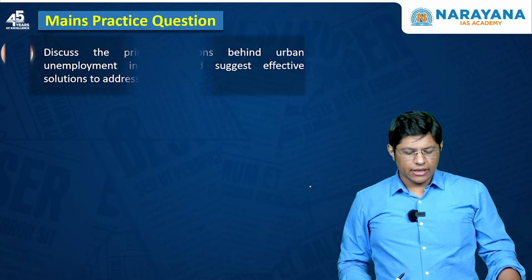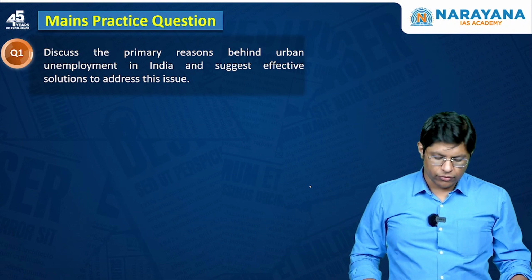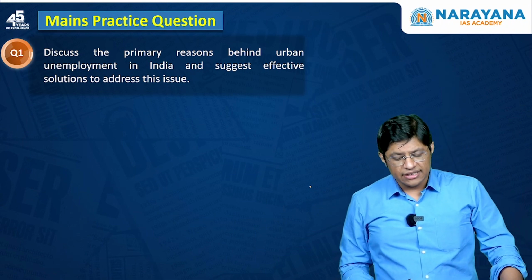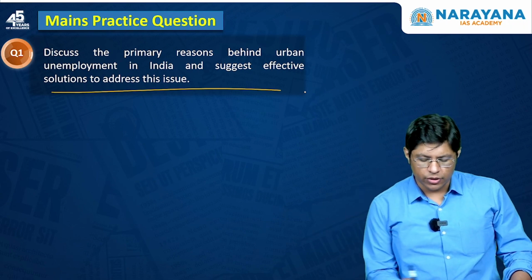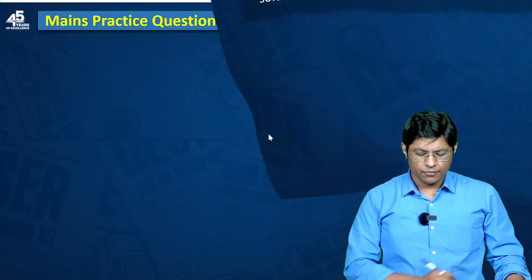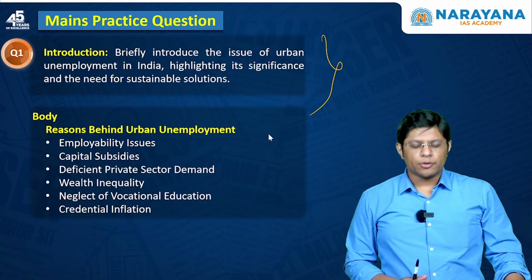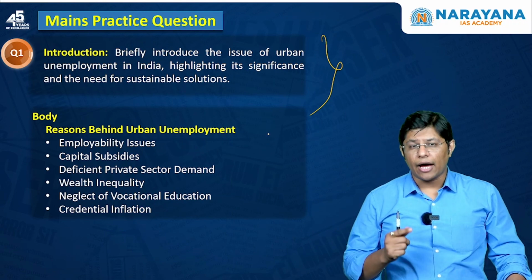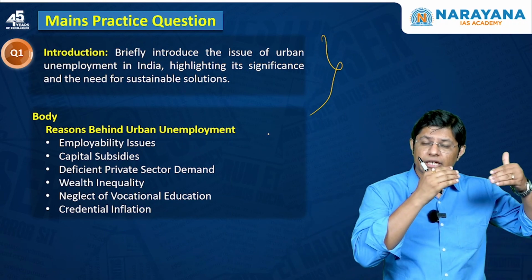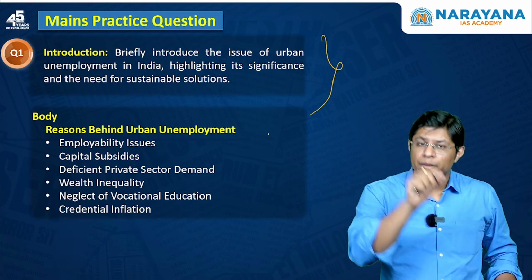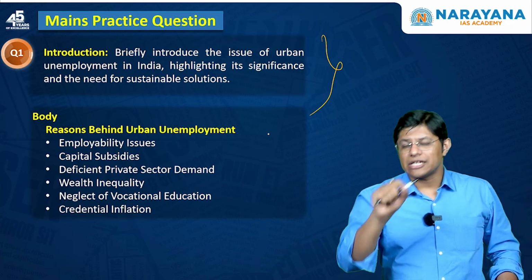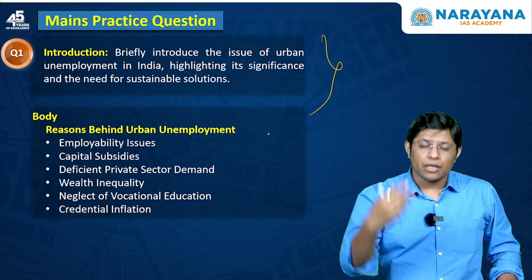Now, let's discuss a mains practice question. Discuss the primary reasons behind urban unemployment in India and suggest effective solutions to address this issue. Very simple question. Now, in the introduction, you have to mention how despite India's economy growing, urban unemployment is a problem that is still persisting or troubling our country.